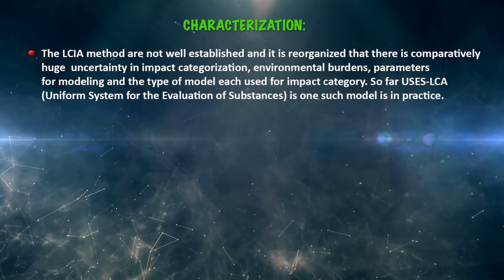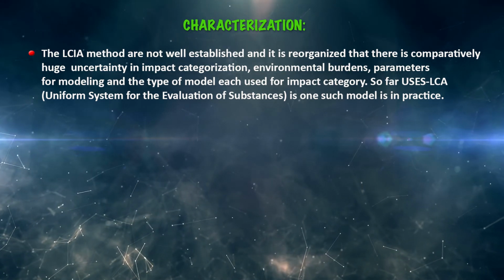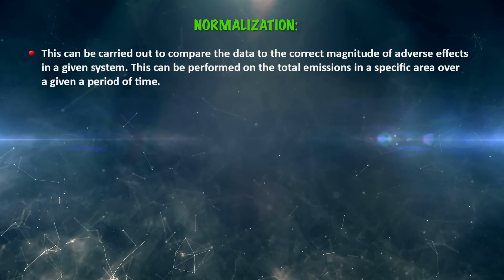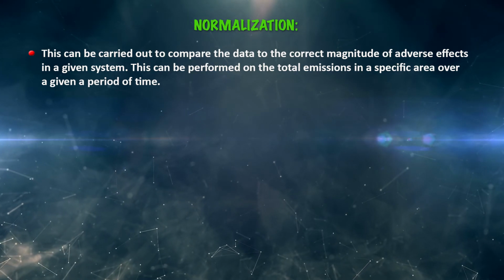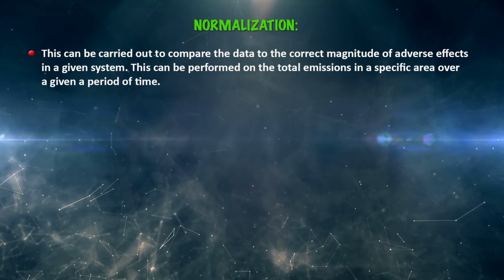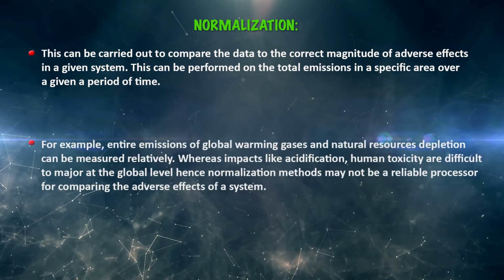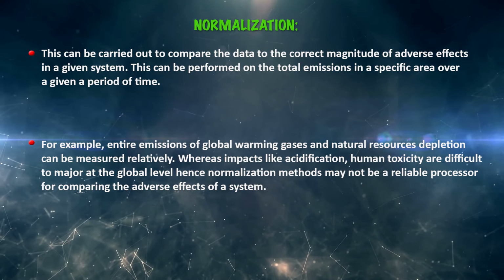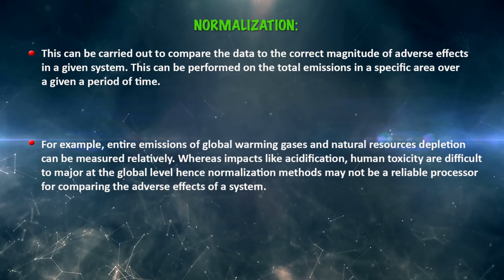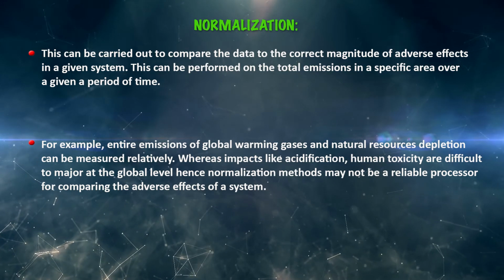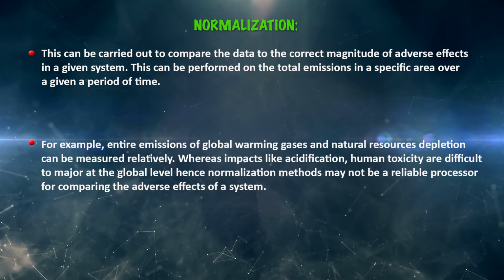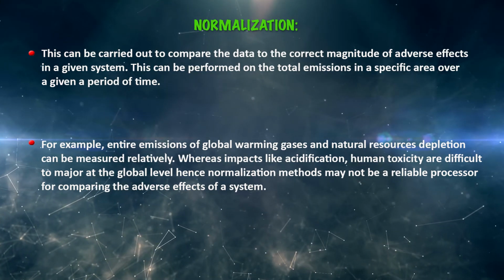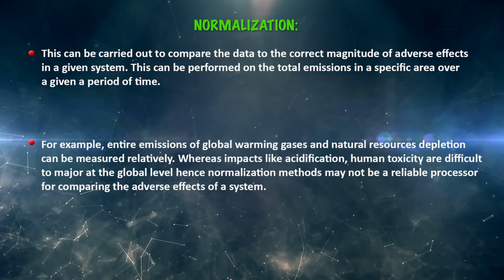So far, a uniform system for the evaluation of substances is one of the models which is in practice. Next is the normalization. This can be carried out to compare the data to the correct magnitude of adverse effects in a given system, and it can be performed on the total emissions in a specific area over a given period of time. For example, entire emission of global warming gases and natural resource depletion can be measured relatively, whereas impacts like acidification and human toxicity are difficult to measure at the global level because normalization methods may not be reliable for comparing the adverse effects of the system.